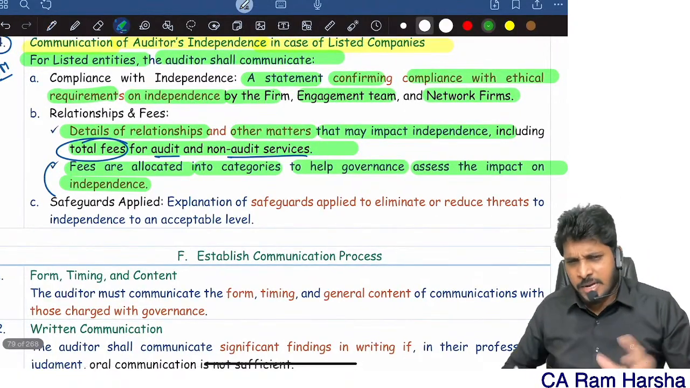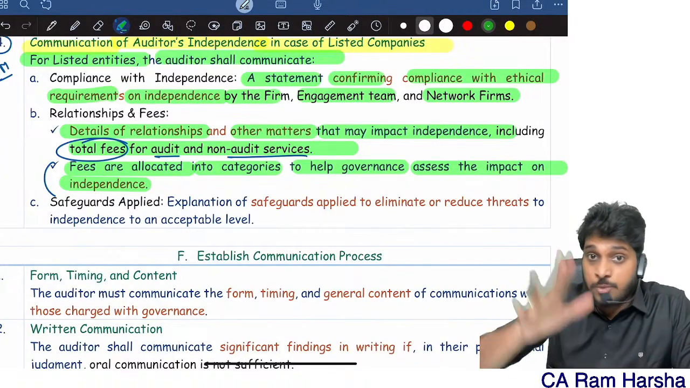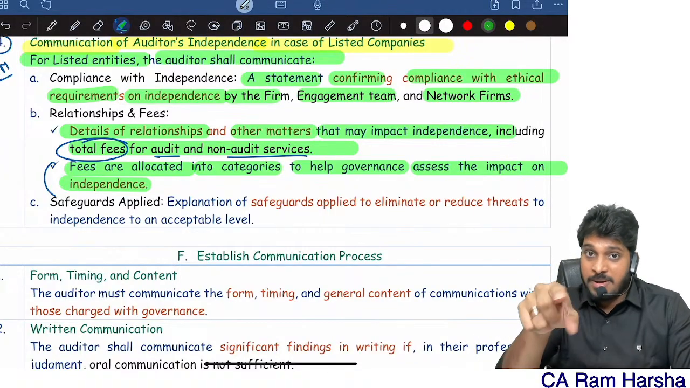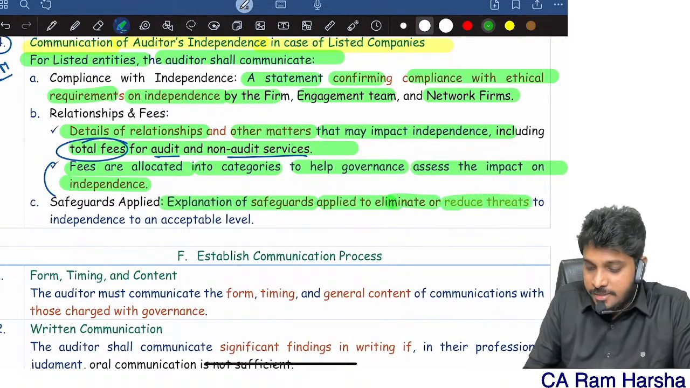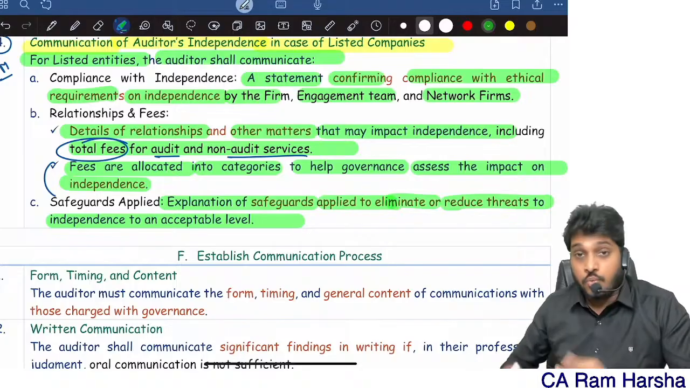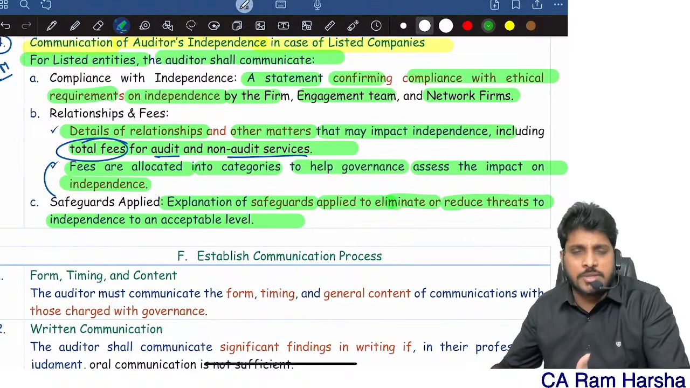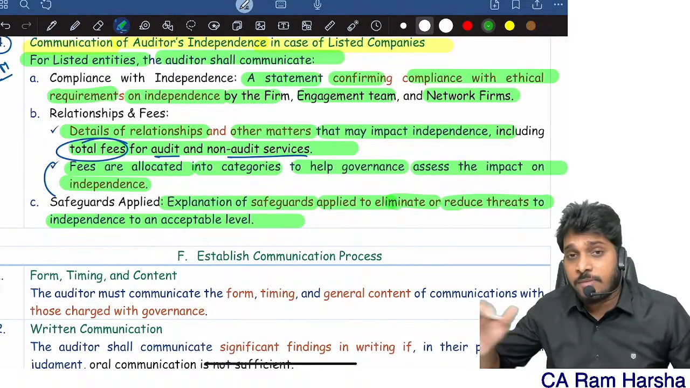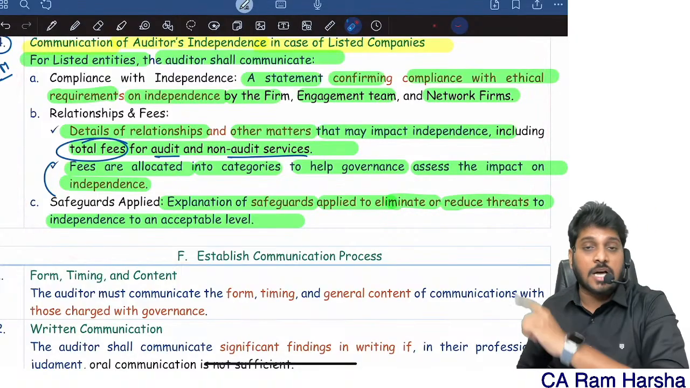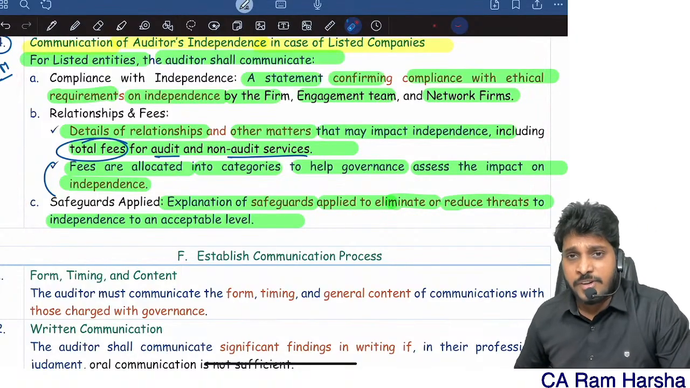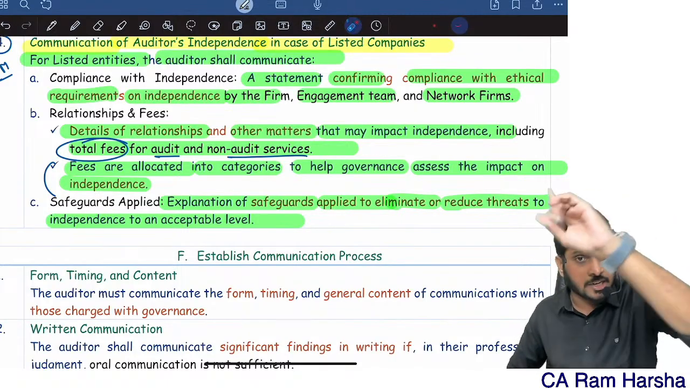Further, when you are communicating about independence related compliances, definitely some threats would have been there, and you might have implemented safeguards on them. Communicate and explain the safeguards applied to eliminate the threats or reduce the threats to an acceptable level. So what are the safeguards that you implemented so that threats will be eliminated or reduced to an acceptable level? So a straight question can come, asked many times on SA 260. Communication of independence in case of listed companies is most important when the auditor is communicating to top management.